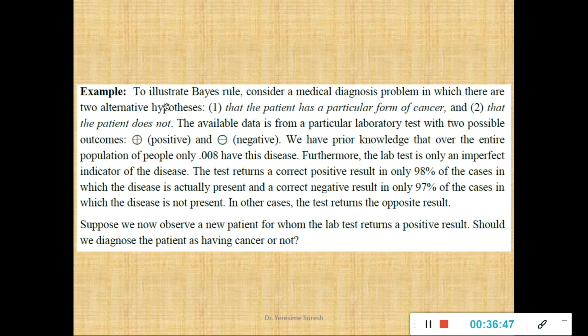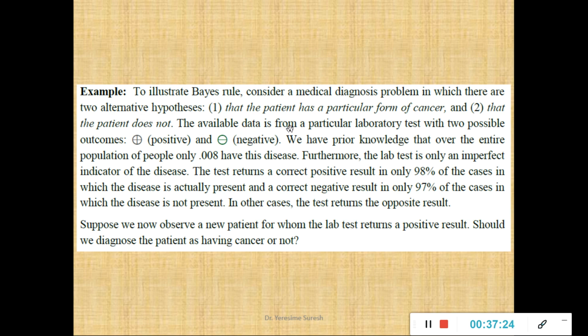That means your target function is taking two values. What are those two values? Target function 1 is the patient suffering from cancer, which you can denote as yes. The second one, the patient does not suffer from cancer, negative or no. So for your better understanding, we'll denote the patient suffering from cancer as yes, and the patient not suffering from cancer as no. These are the two alternative hypotheses.